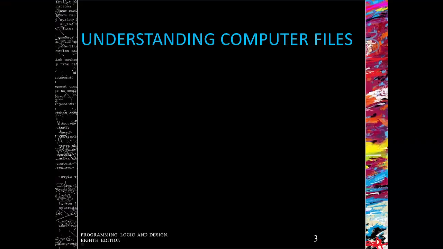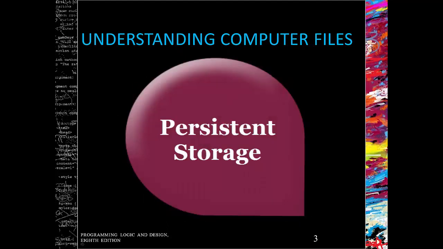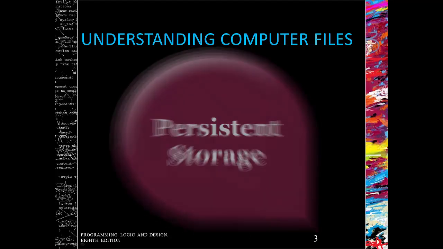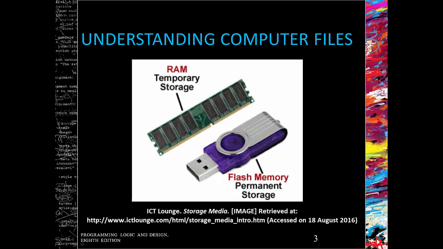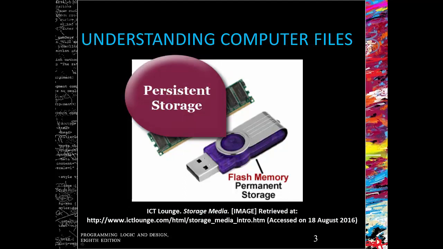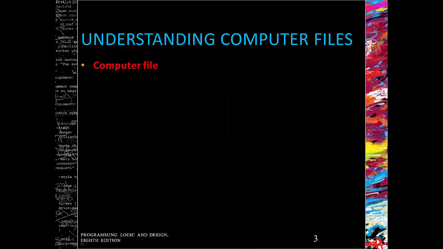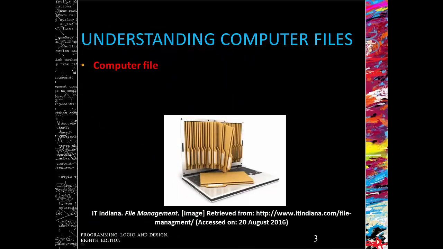To understand computer files, we need to understand what programmers refer to as permanent storage. They refer to it as persistent storage because one can retrieve it, and it is only removed when deleted by the user, of course. So you need to understand the difference between temporary storage, being our RAM, and our permanent storage, which is what is saved on our external hard drives or on a DVD. That is persistent storage. So a computer file is saved in persistent storage.